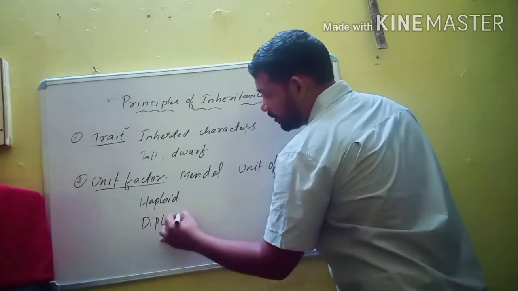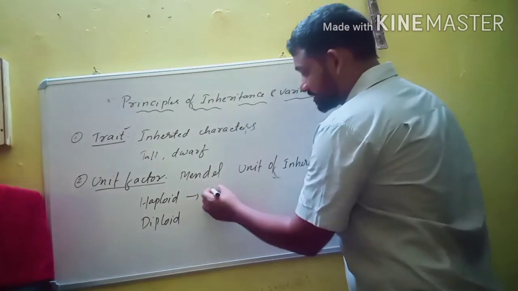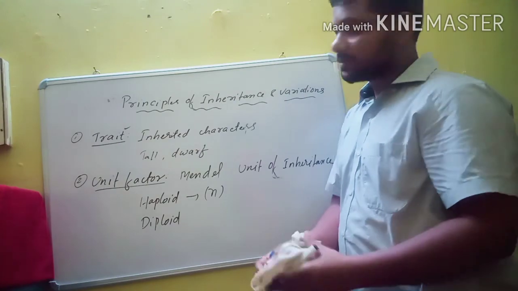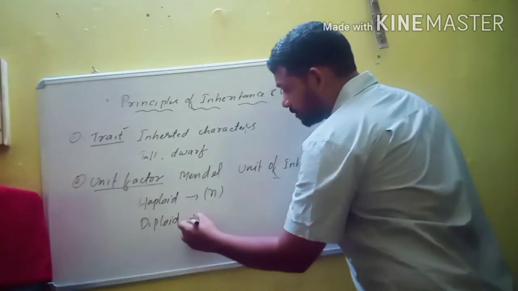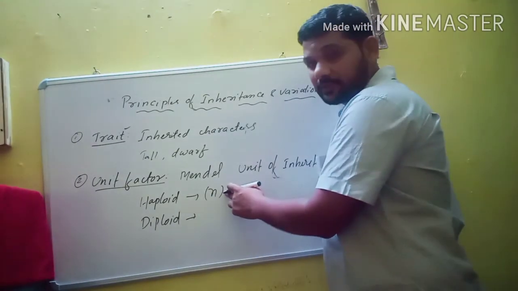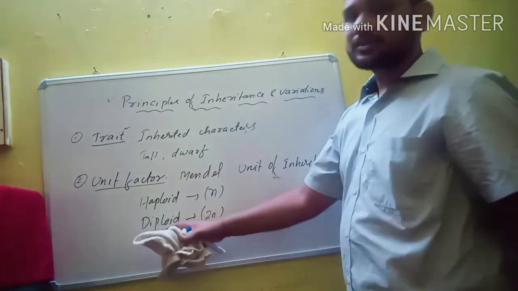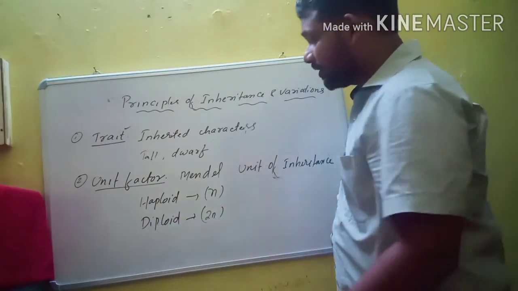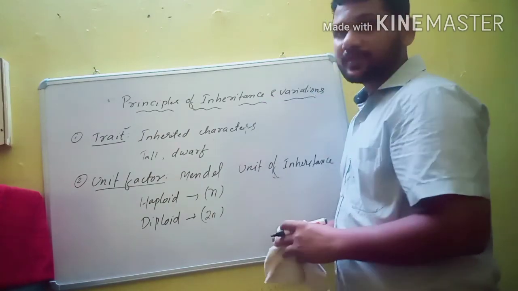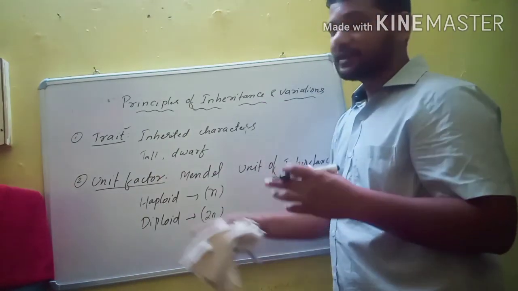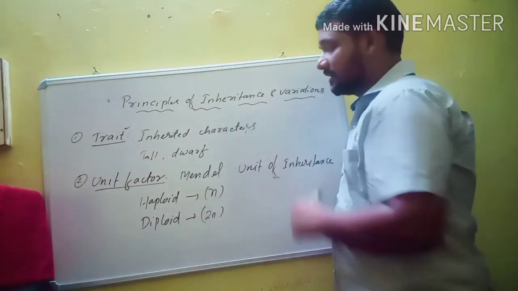So what is haploid and diploid? If a single set of chromosomes is present in a cell, it is known as haploid. A haploid set of chromosomes is represented as N. If two sets of chromosomes are present in a cell, it is known as diploid. In the haploid condition, the unit factor controls only one trait. In the diploid condition, the unit factor controls two traits, or one trait along with another trait.